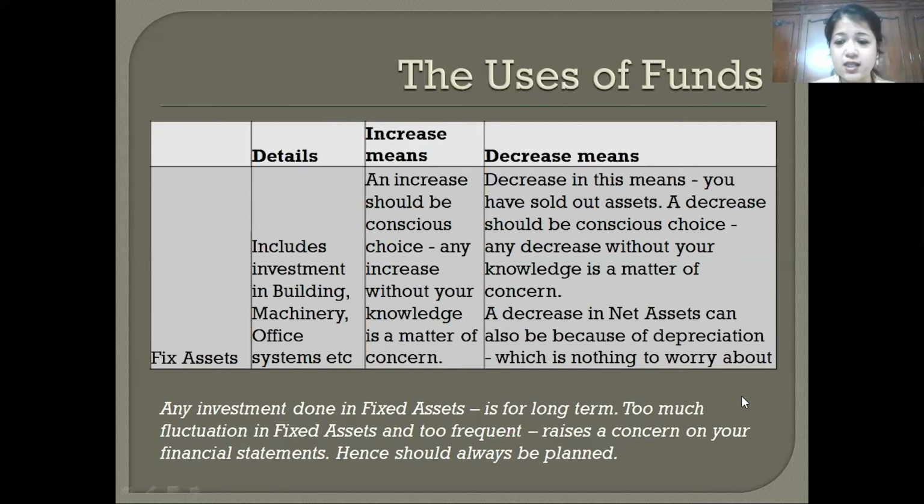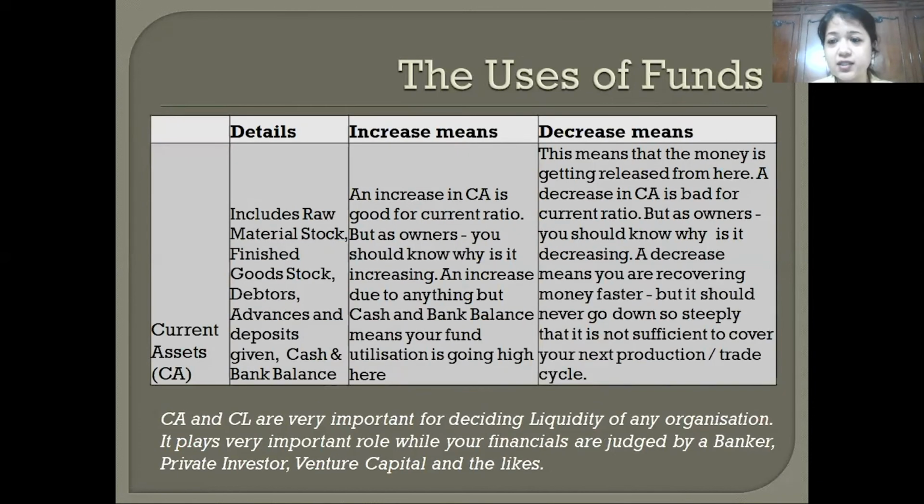Now let's understand the next, which is current assets, somewhere where a lot of your attention should always go. It includes raw material stock, finished goods stock, and your debtors. Debtors are invoices which you've raised, but they've not yet been paid. Advances and deposits: if you've paid 10 months of rent, that is a part of deposits. And the cash in bank balance that you will have. So all this is part of current assets.